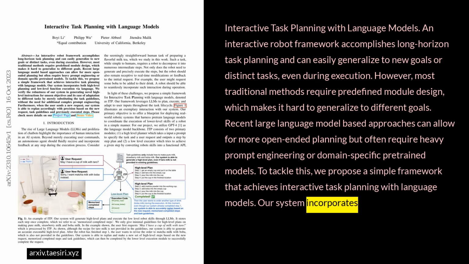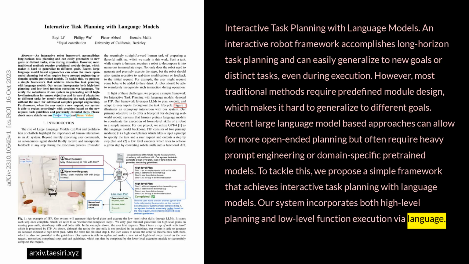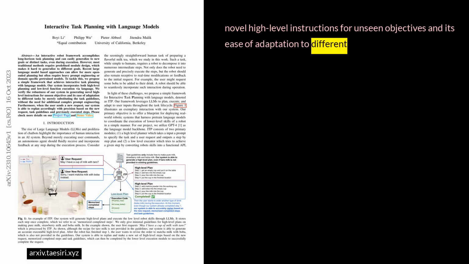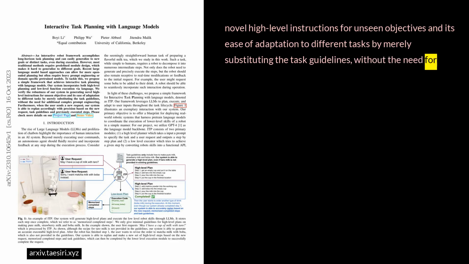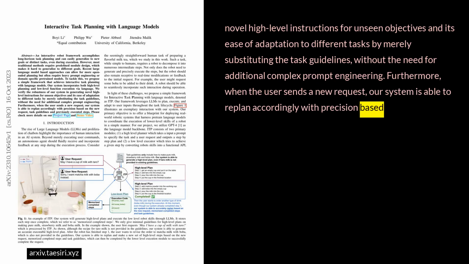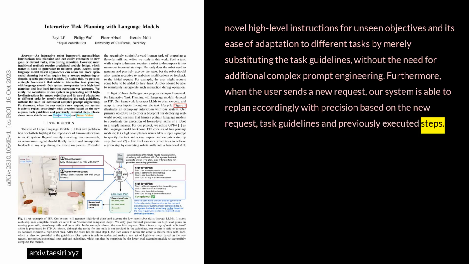Our system incorporates both high-level planning and low-level function execution via language. We verify the robustness of our system in generating novel high-level instructions for unseen objectives and its ease of adaptation to different tasks by merely substituting the task guidelines without the need for additional complex prompt engineering. Furthermore, when the user sends a new request, our system is able to replan accordingly with precision based on the new request, task guidelines, and previously executed steps.